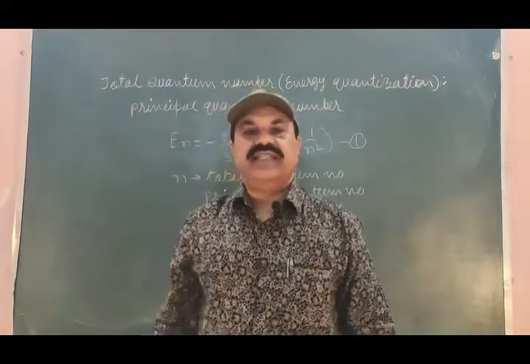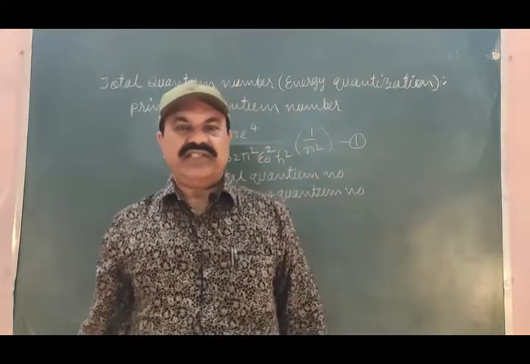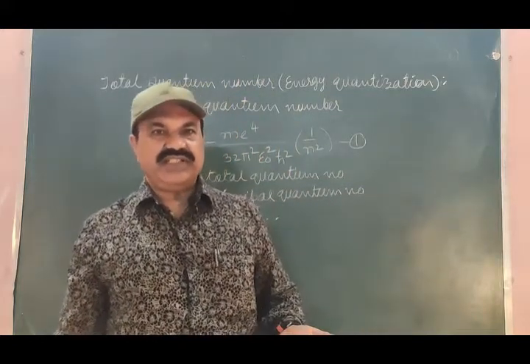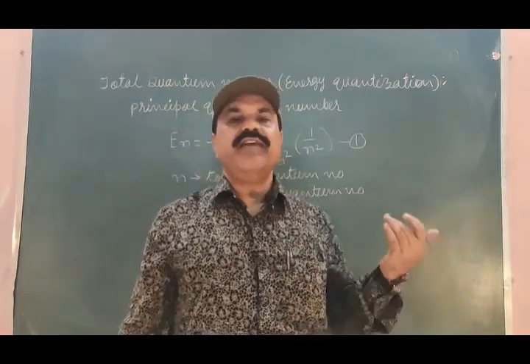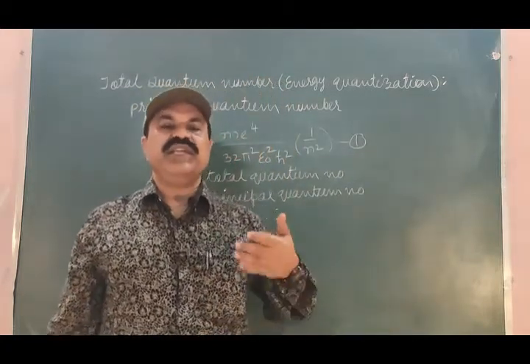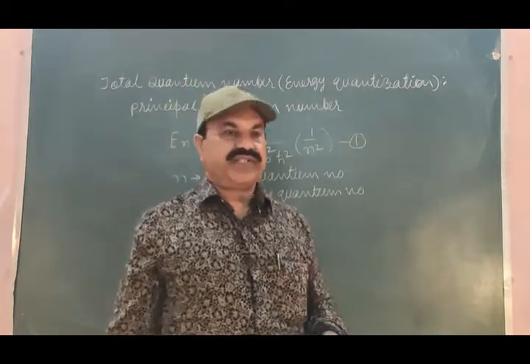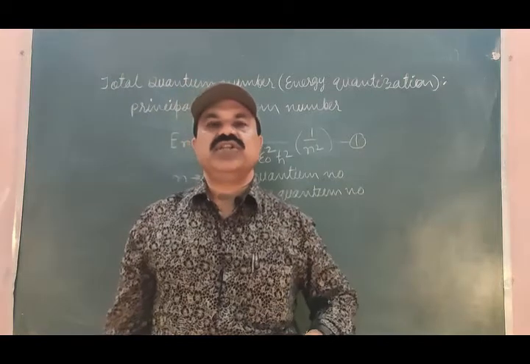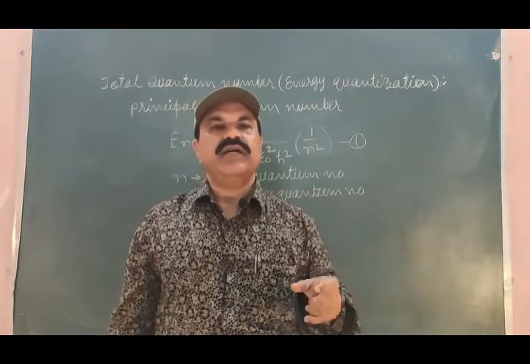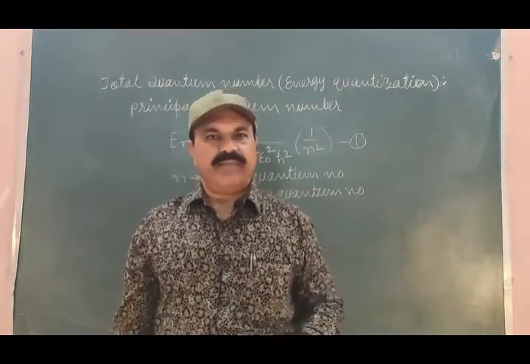Because of this, the energy quantization is not observed in the case of heavenly bodies, in the case of celestial objects. This is about the total quantum number or principal quantum number.